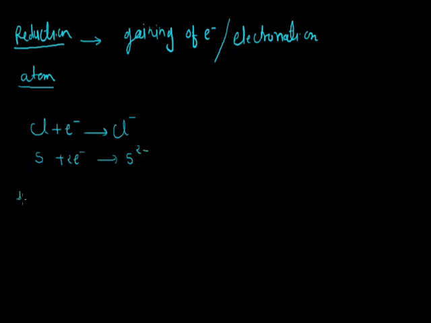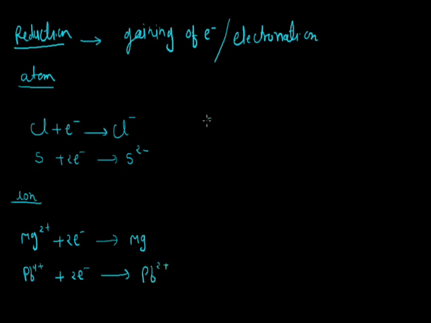For reduction of ions, we have magnesium 2 plus. If magnesium 2 plus gains 2 electrons, after the reaction it gives magnesium. And take the example of lead plus 4 gaining 2 electrons: the charge is plus 4, and after gaining 2 electrons, the charge becomes plus 2.